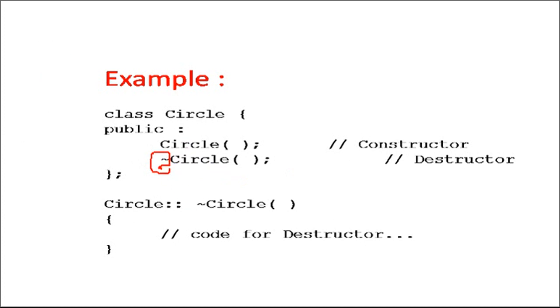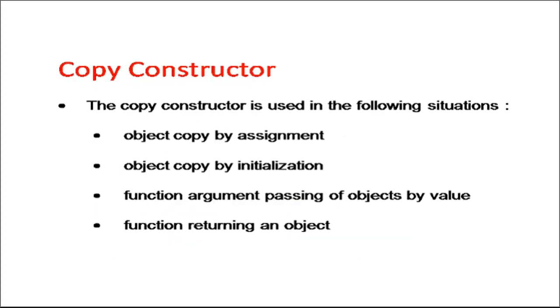And to define the destructor outside the class, we have the same syntax. The class name is circle, then scope resolution and the destructor name, and before that we have the tilde symbol, and in this pair of curly brackets we can have code for destroying the object, right? So in the same class we can have a constructor as well as a destructor, but they have different purposes. Again I repeat, the constructor is used to initialize an object and the destructor is used to destroy or deinitialize an object, right?